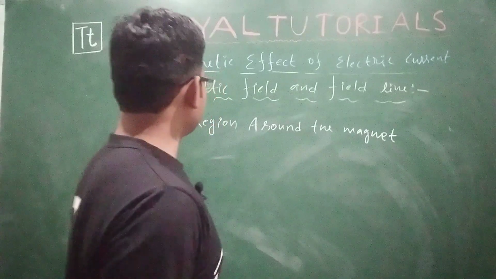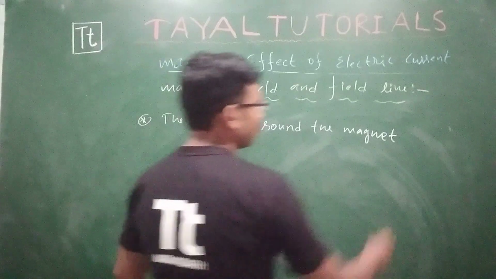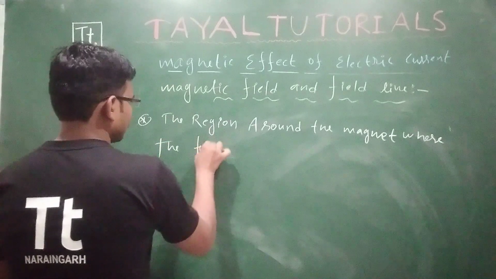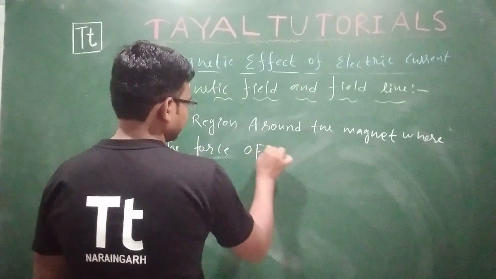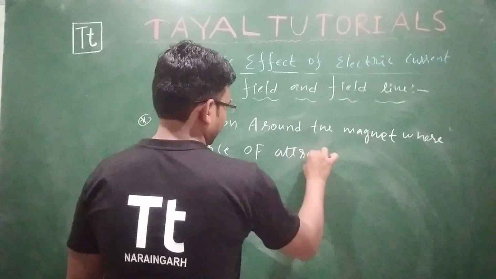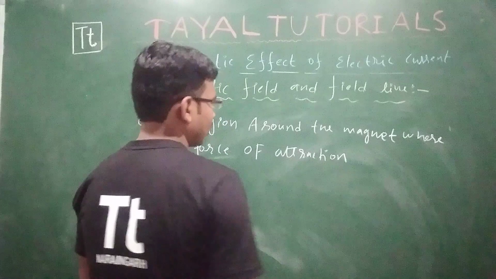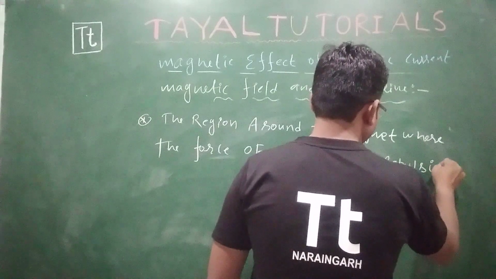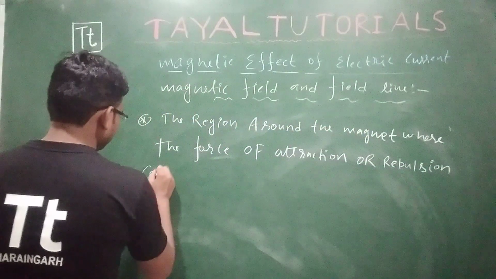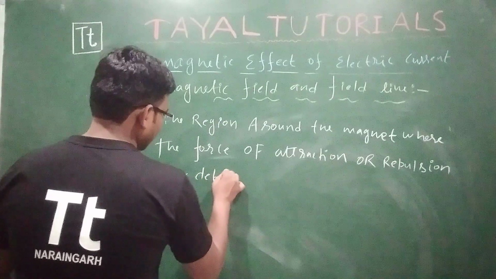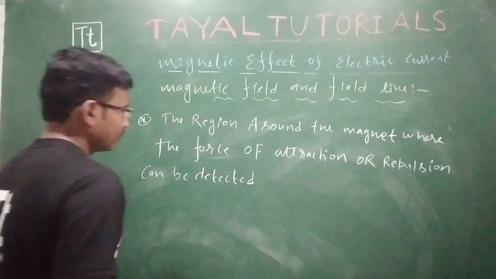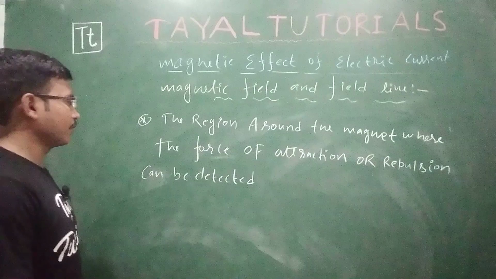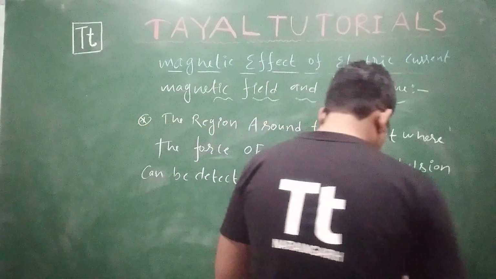So I am writing: the region around the magnet where the force of attraction or repulsion can be detected is called the magnetic field.